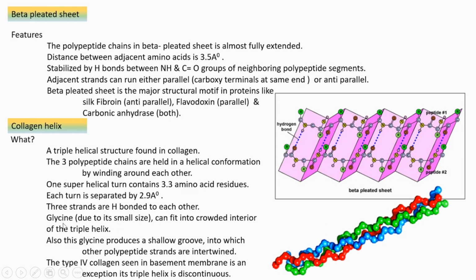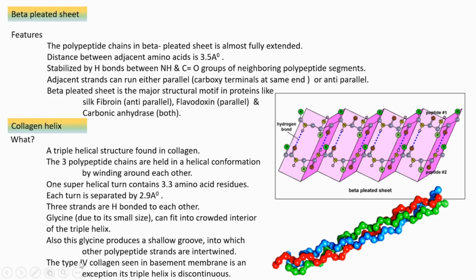And the glycine amino acid is small in size, and it fits into the interior of the triple helix. As it is located in the interior of the helix, that region forms a shallow groove, and into that groove other polypeptide strands are intertwined.